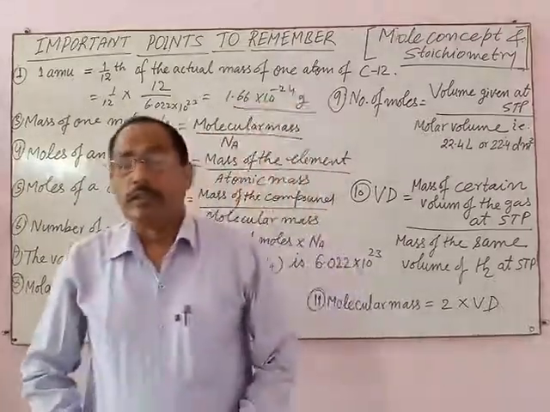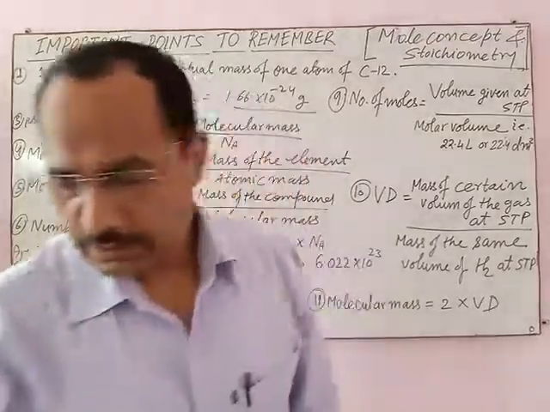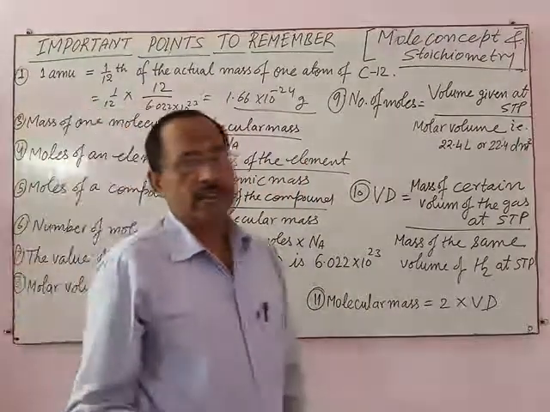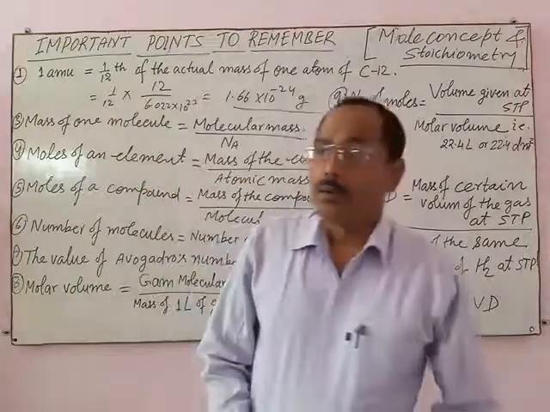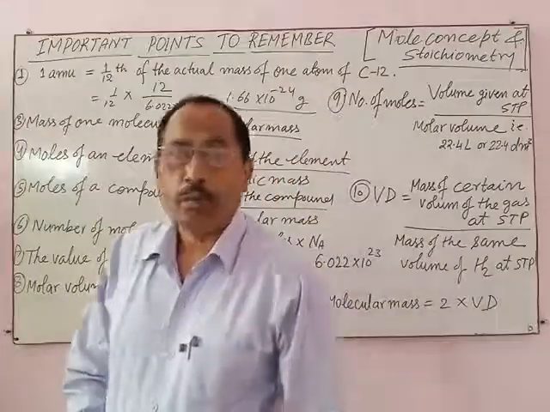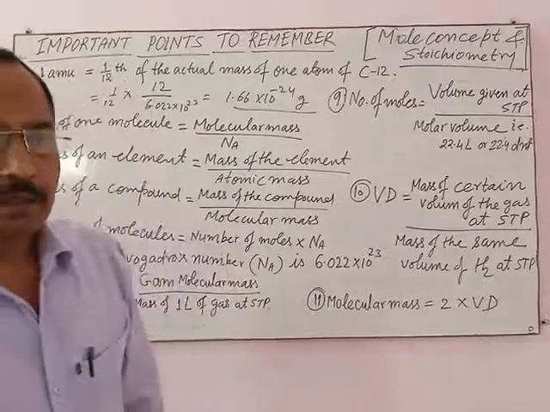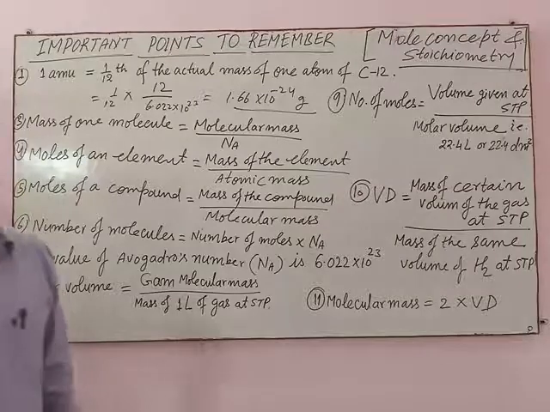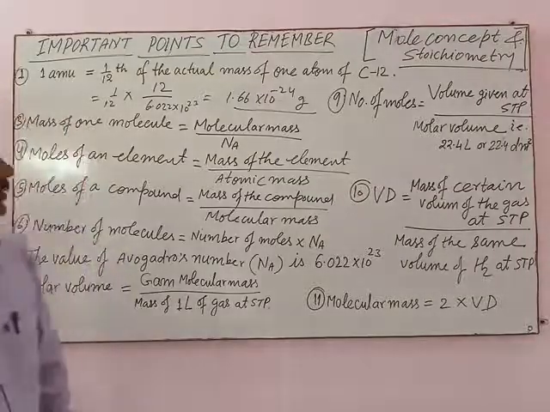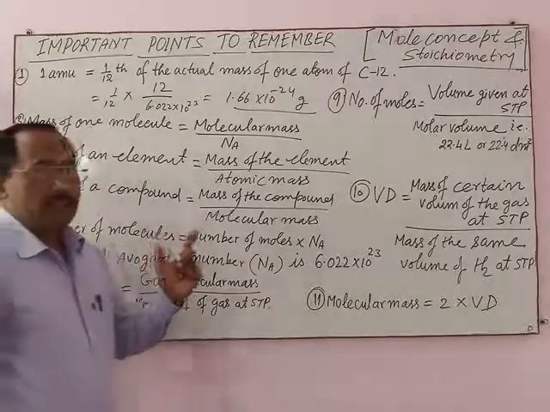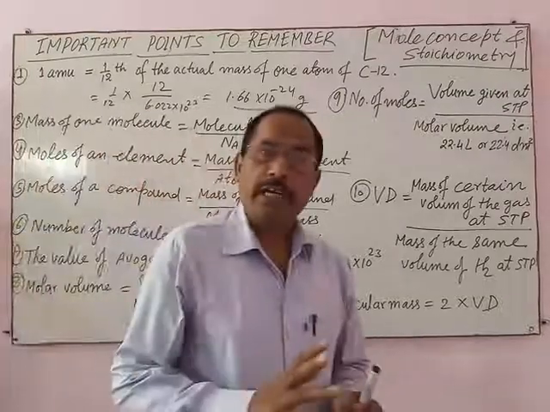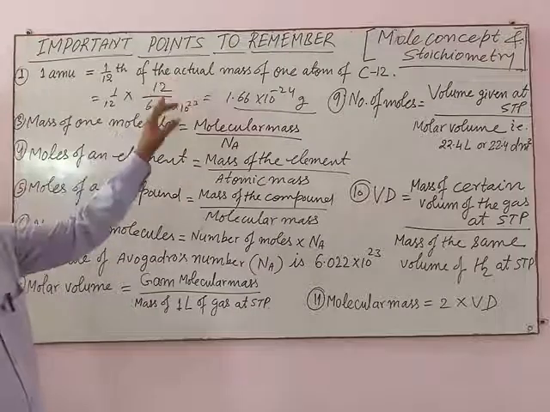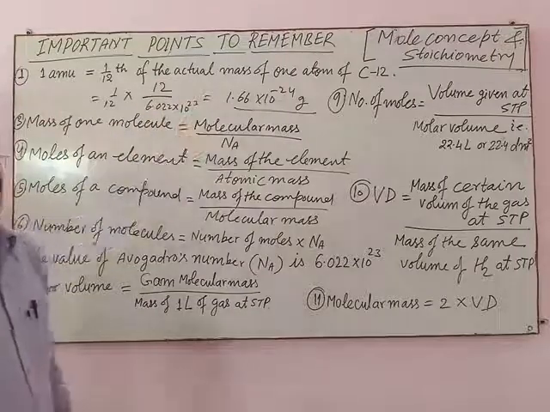Now, in some papers, this question is very important and it is asked as calculate the value of 1 AMU in gram. First of all, find the actual mass of 1 atom of carbon, and it is equal to 12 by Avogadro number.